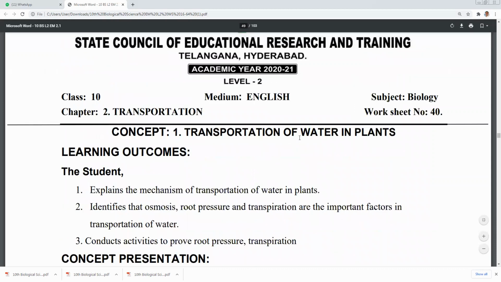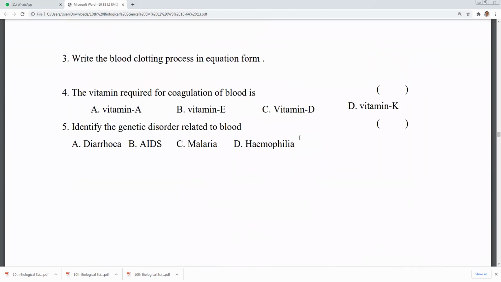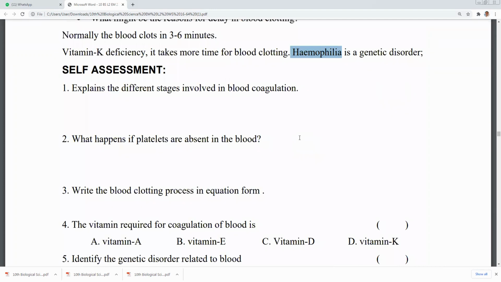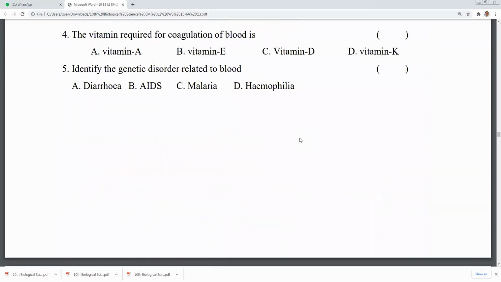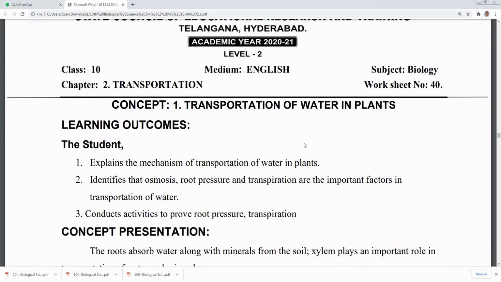So now with this we have successfully completed transportation in animals and human beings. Now let us discuss transportation in plants.